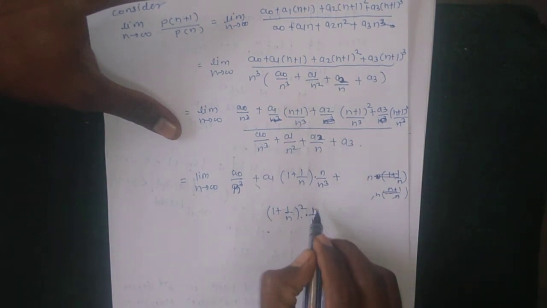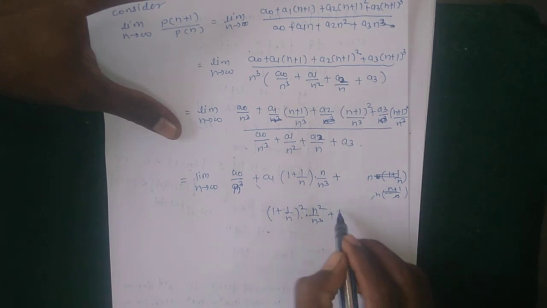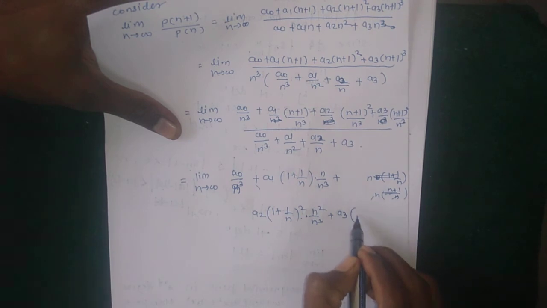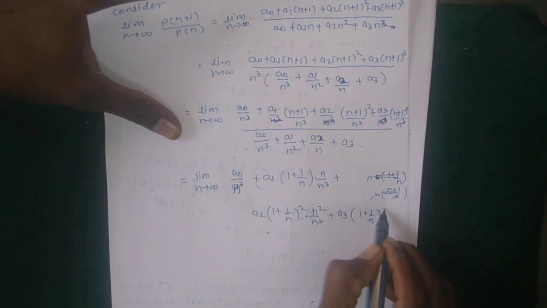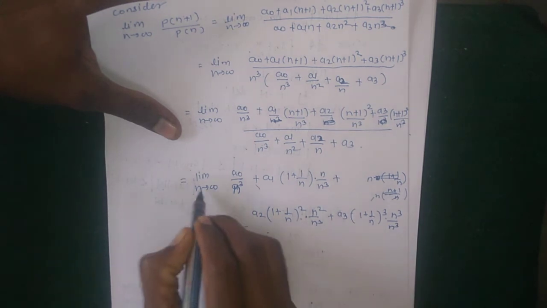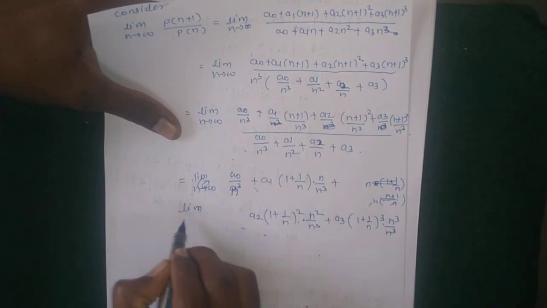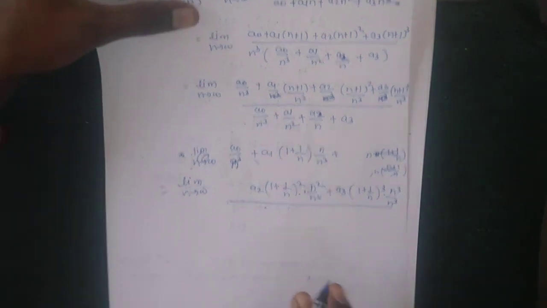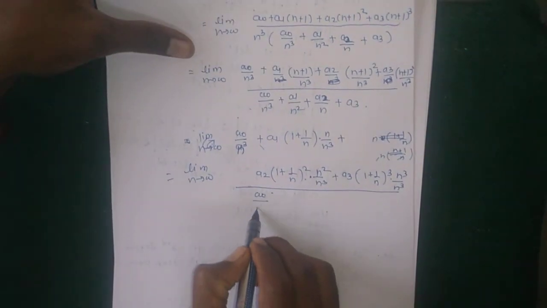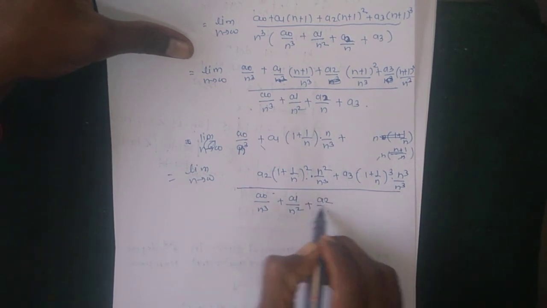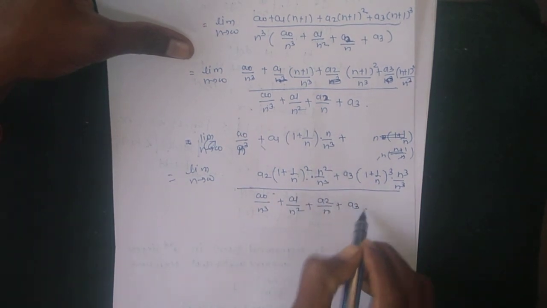Means n square divided by n cube into a2, plus a3 into 1 plus 1 upon n cube into n cube divided by n cube, and so which is divided by a naught divided by n cube plus a1 divided by n square plus a2 divided by n plus a3.